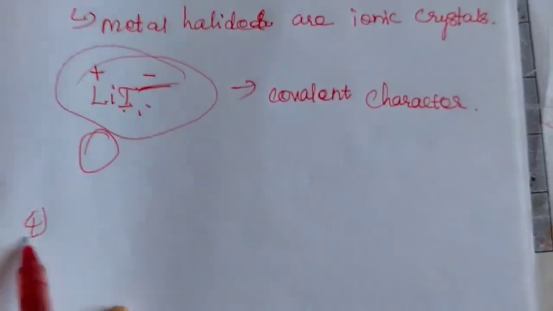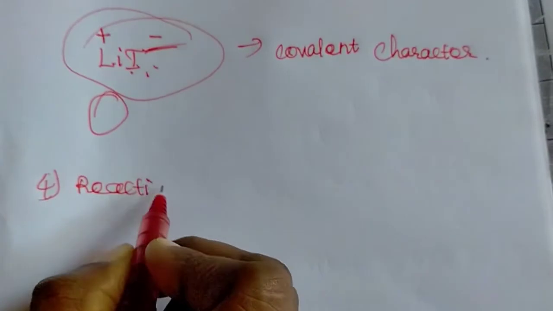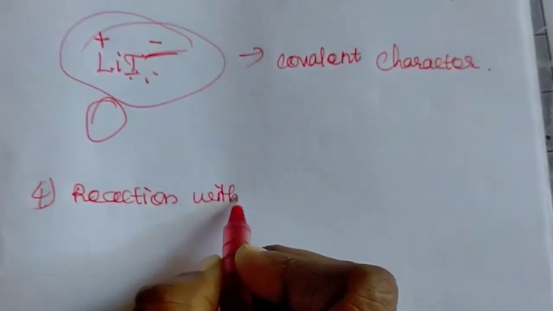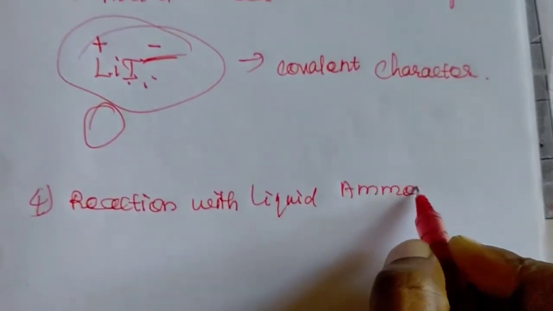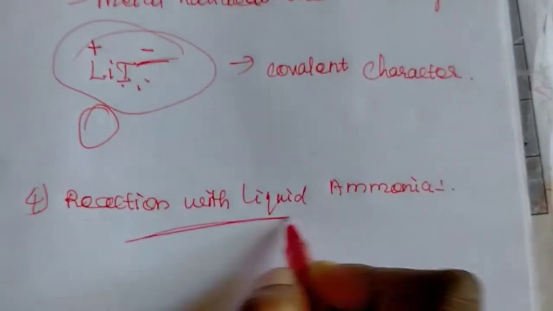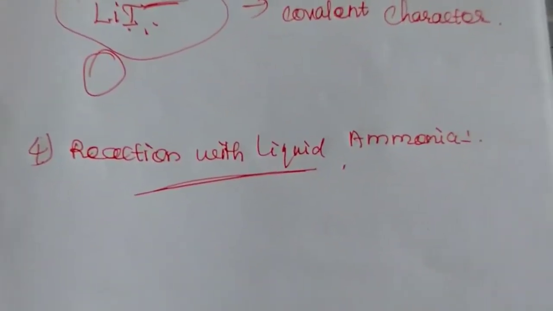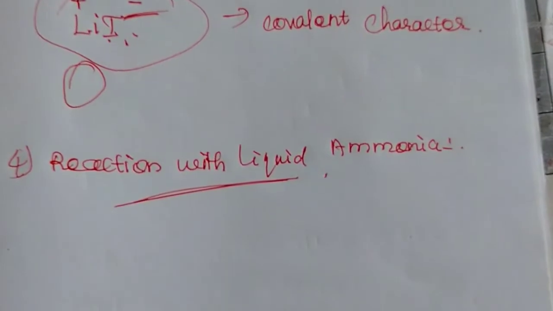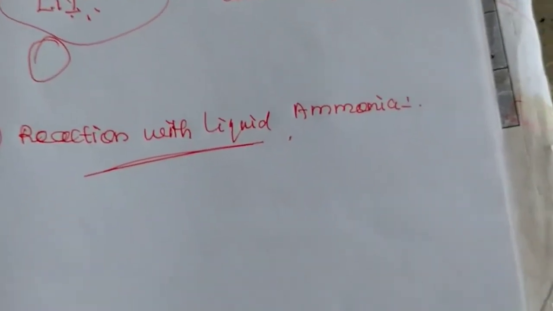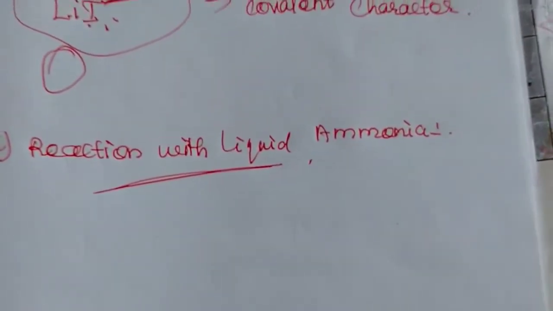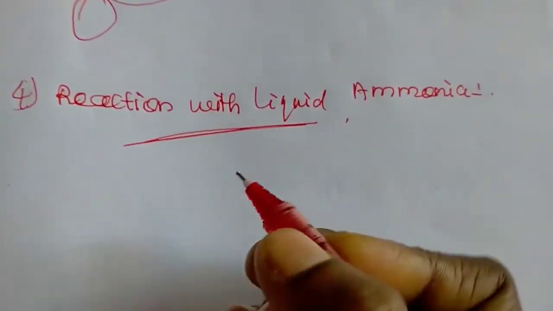The next chemical property is the reaction with liquid ammonia. Alkali metals dissolve in liquid ammonia, and they give a deep blue solution, which is conducting in nature.